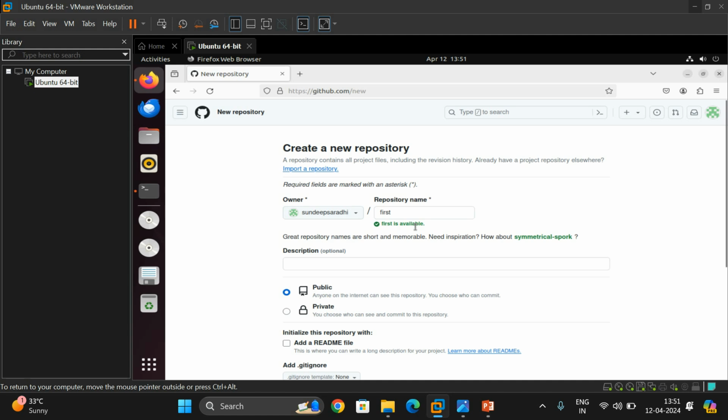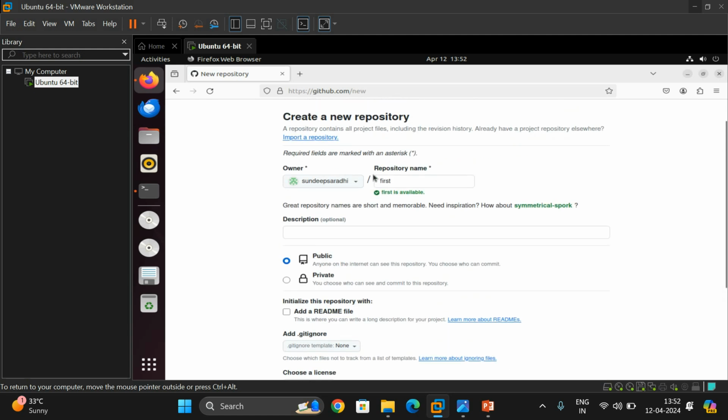If it is not available, we need to change the repository name, right? And there is one more option, description. You can give the complete description about your remote repository, what code you want to push into this particular remote repository, everything. This is completely optional. You may or may not fill this in.